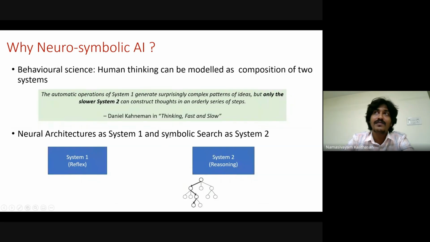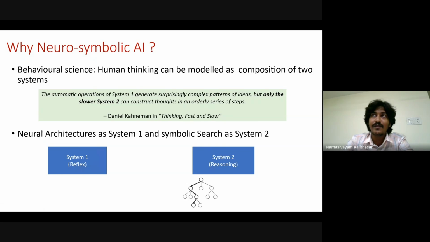What inspired us to do that is the cognitive modeling of the brain. There is a theory saying that we have two systems in our brain, system 1 and system 2. System 1 is responsible for reflex tasks like image understanding, and system 2 is responsible for deliberate reasoning.